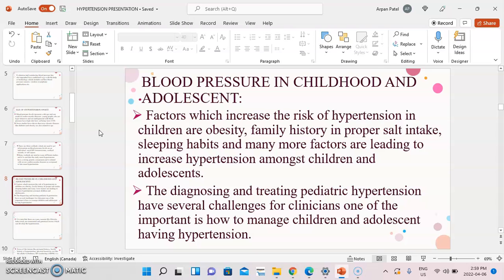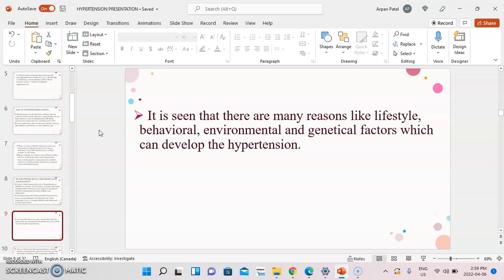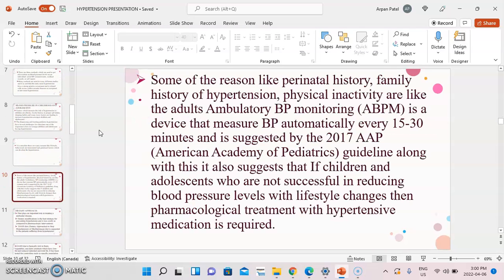The diagnosis and treatment of pediatric hypertension pose severe challenges for clinicians. One of the important ones is how to manage children and adolescents having hypertension. It is seen that there are many reasons, like lifestyle behavior, environmental, and genetic factors, which can develop hypertension amongst children and adolescents. Some of the reasons, like perinatal history, family history of hypertension, and physical inactivity, are like the adult's.